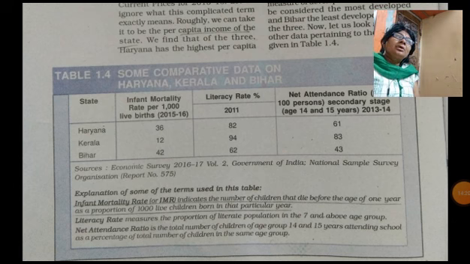Means out of 1000 births in a particular year, 42 children die before completing 1 year or their first birthday in Bihar. And in Haryana average income is much more than Bihar, but their infant mortality rate is also more than Kerala, and in Kerala the infant mortality rate is very less, that is 12. Means they give priority to health, that is why their ratio is less. Come to the literacy rate.